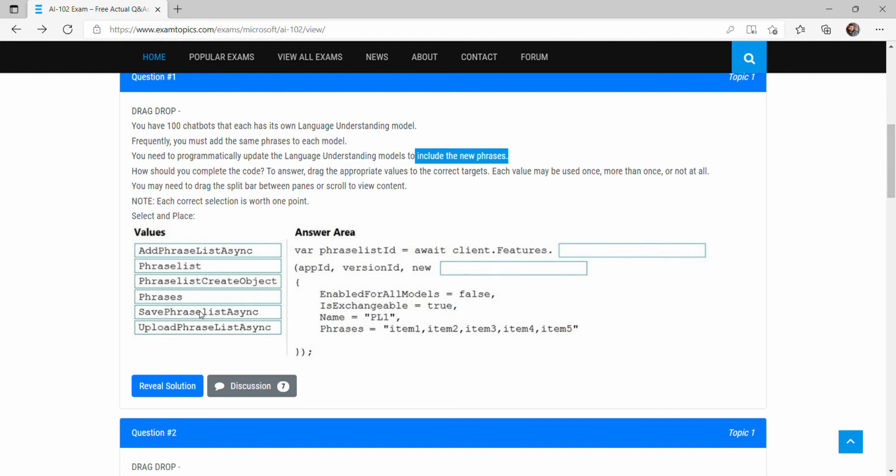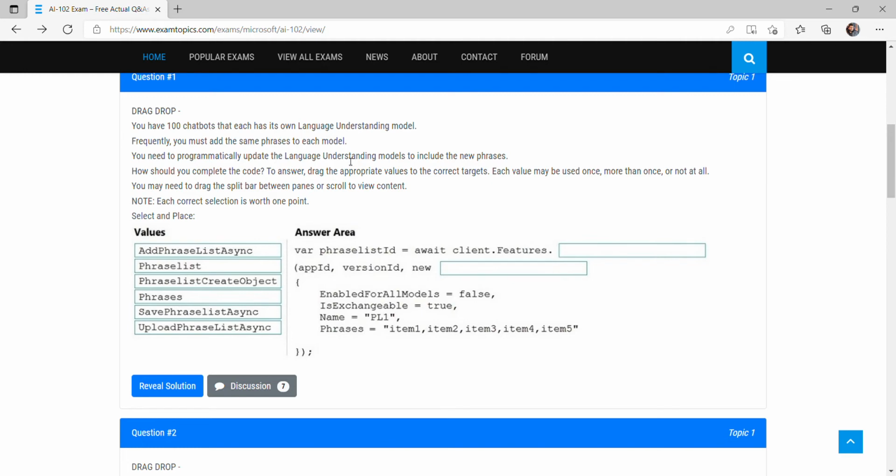Save phrase and upload phrase are wrong. We are not saving the phrase, we are not uploading the phrase, we are manually passing the phrase here, and we have to add it into that model, right? And the phrase list, we are also passing. So two options could be possible, one is phrase list and one is phrase list create object. But here we are using the new keyword. In C sharp, when there is a new keyword, it means we have to create some object. So the best option is phrase list create object, right?